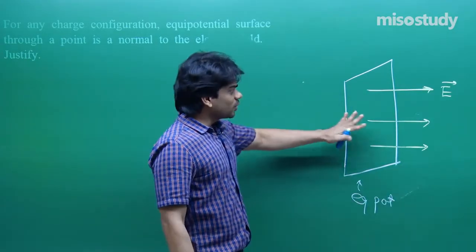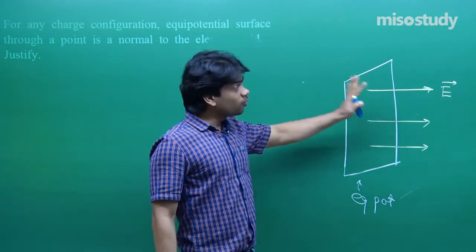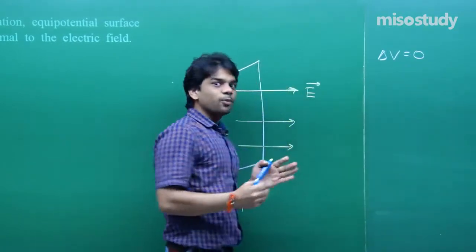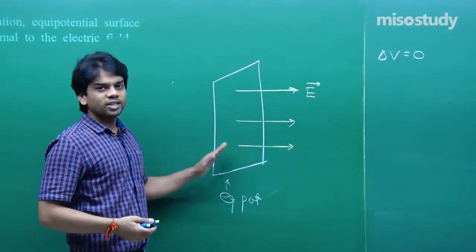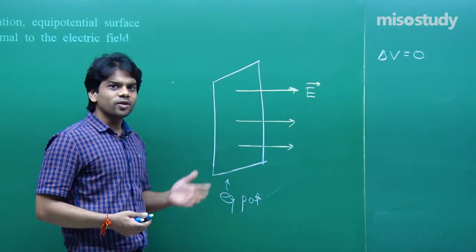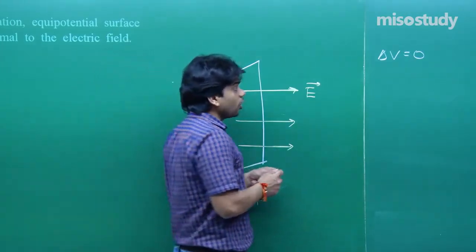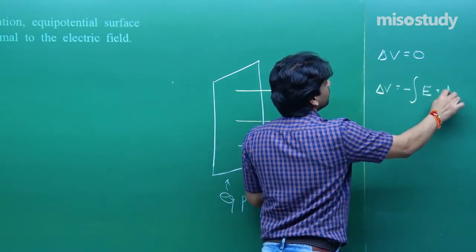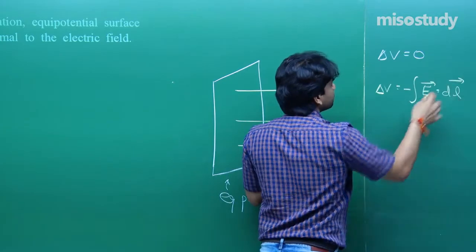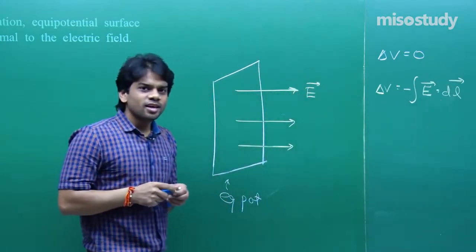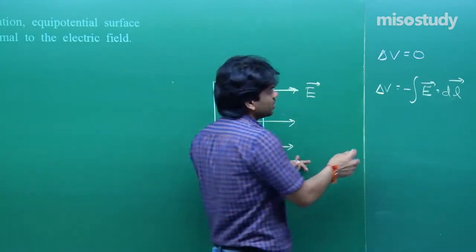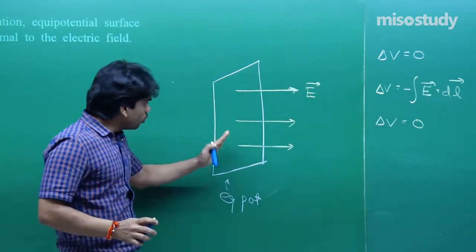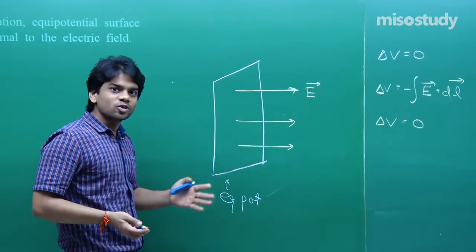Now, I have shown you the real scenario, it's in this way. We all know that delta V, that is the change in potential on an equipotential surface, is 0. That is, no change in potential. Potential at every point on the equipotential surface is the same. We all know that delta V is equal to negative integral of E dot dr or dl, whatever you want to mention, with proper limits. Now understand, since this delta V is 0, this has to be 0. If I move along this, E dot dl I should get as 0.